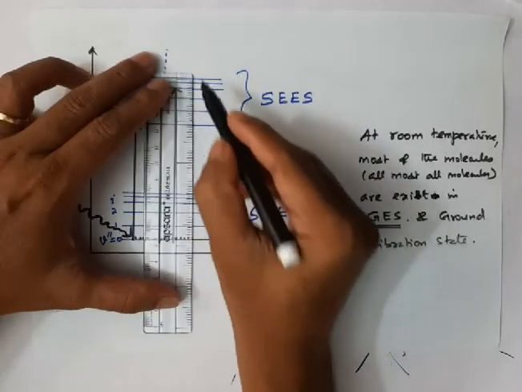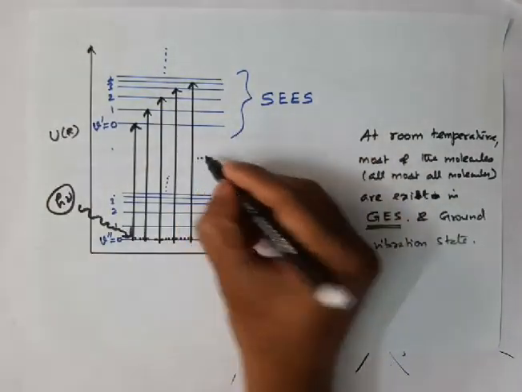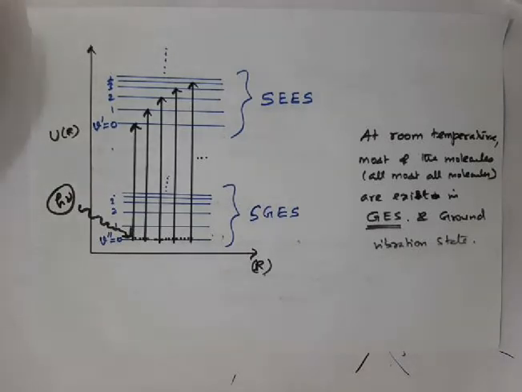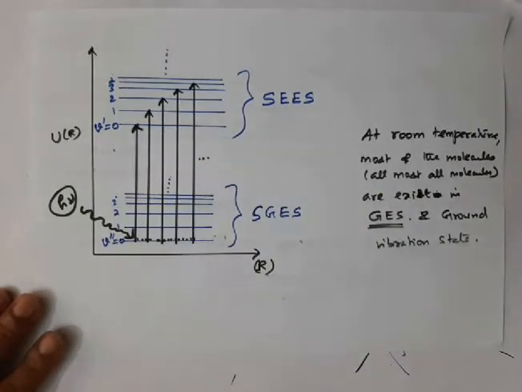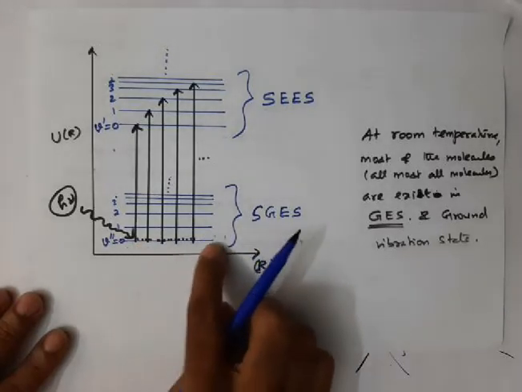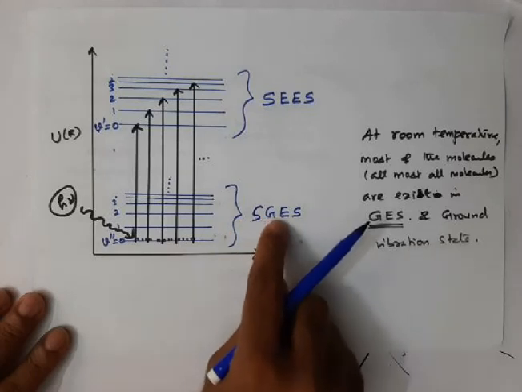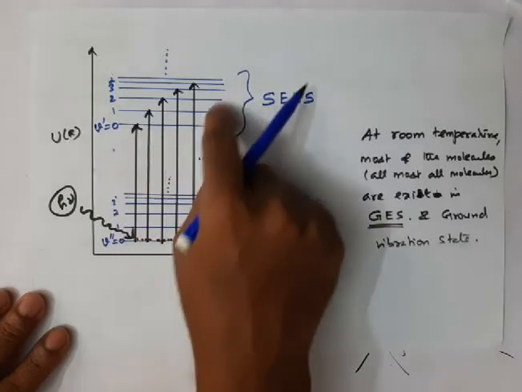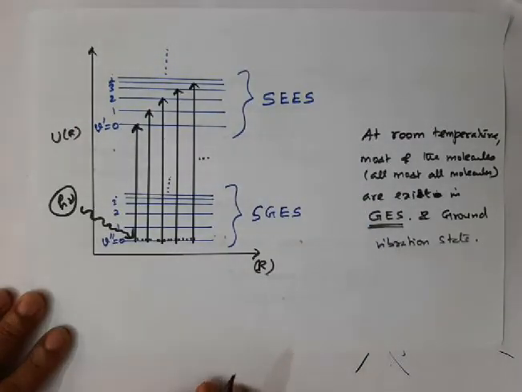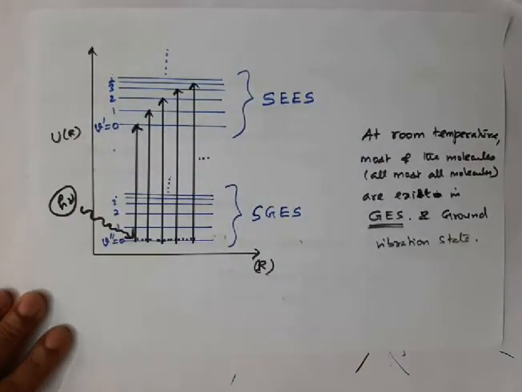This is called the 0 to 0 transition, or to this vibrational state, and so on. Like this we have many transitions. See this carefully. When you are considering absorption spectroscopy, absorption takes place from the ground vibrational state of the ground electronic state to an excited electronic state with different vibrational states. So the vibrational states differ only in the excited electronic state.